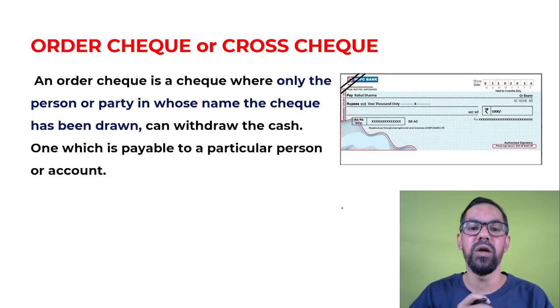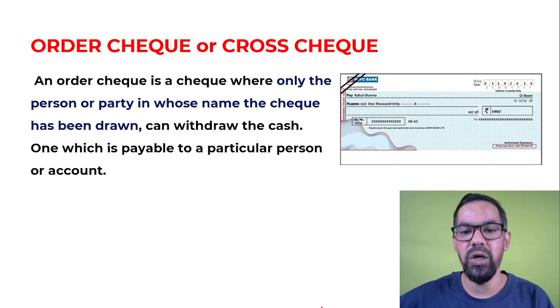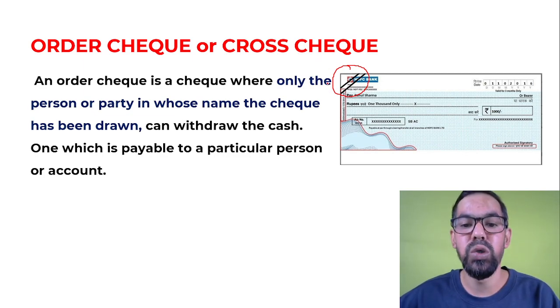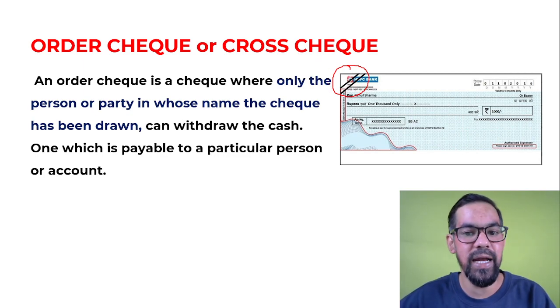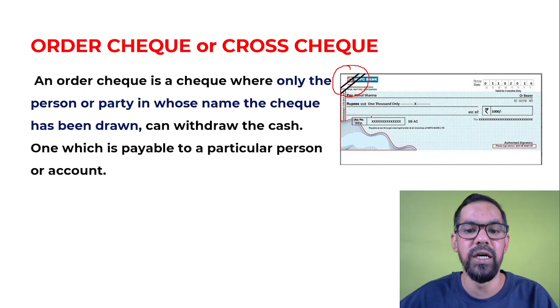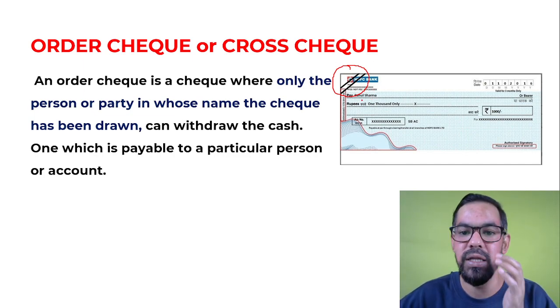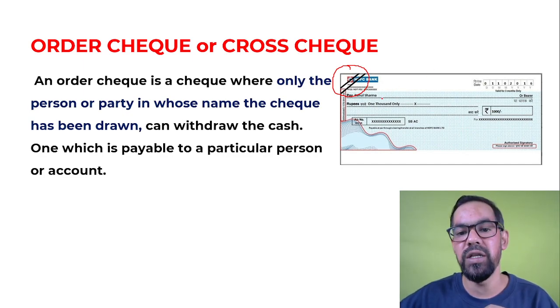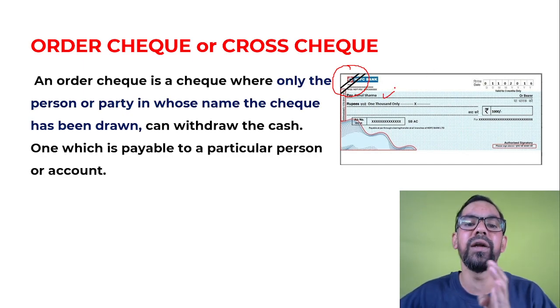Now the order check or cross check. This is the crossing. Whenever we talk about a cross check, it is the double cross on the left upper side of the check. I hope you have seen this many times. Order means a name is mentioned, for example Rahul Sharma. So this will be credited to Rahul Sharma's account only, and his account number only.